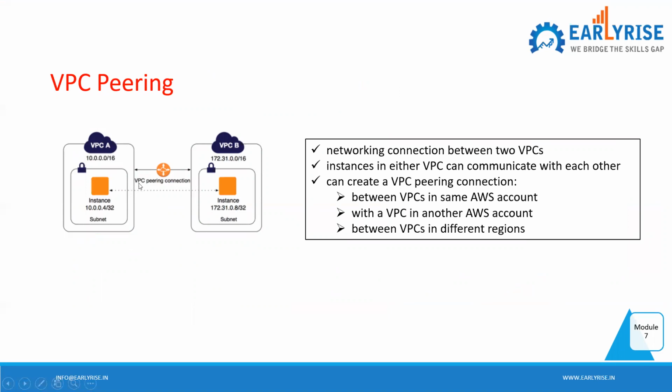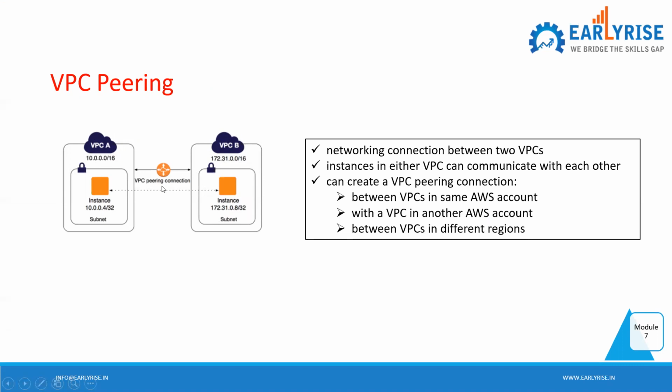So you see VPC peering connection between two VPCs, VPC A, VPC B, with different network ranges. That's what I said, it should not be the same range. Otherwise, if we make a connection, IP conflict will happen. So we should have different IP ranges if you are planning for peering the two VPCs.